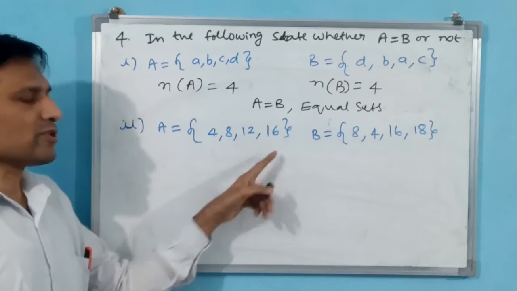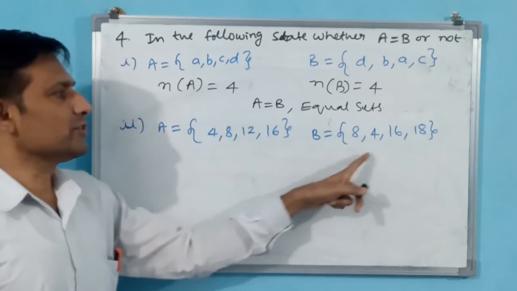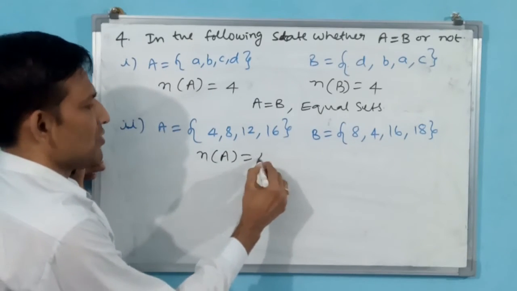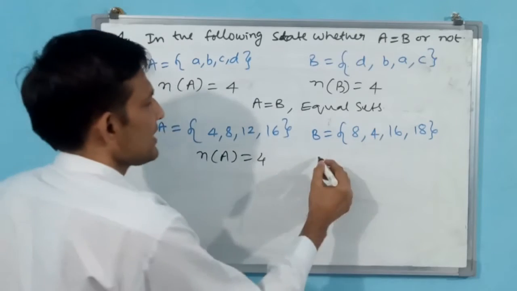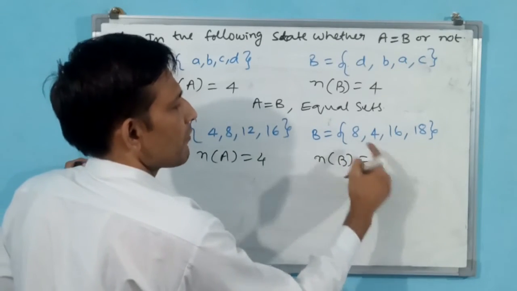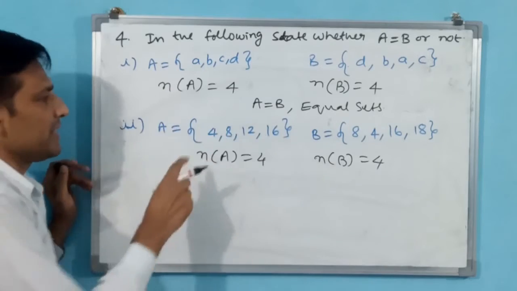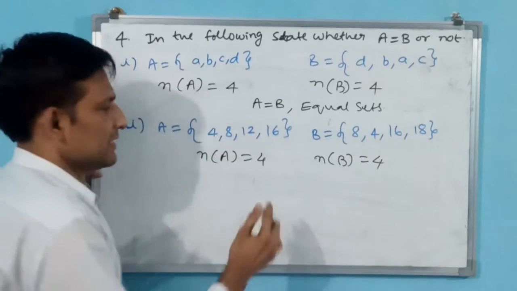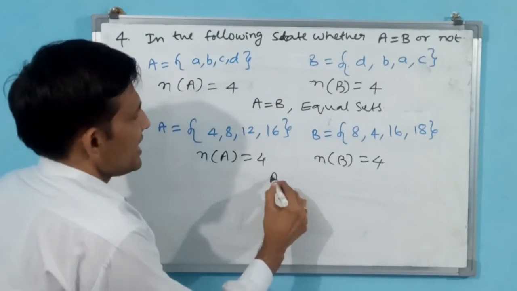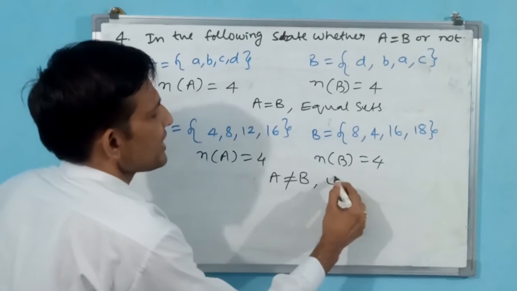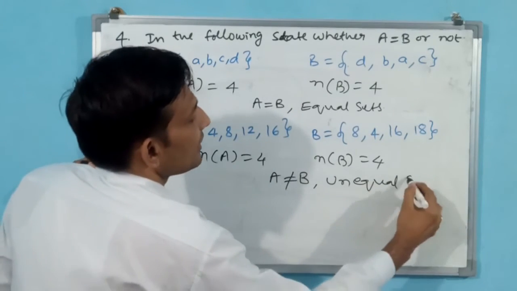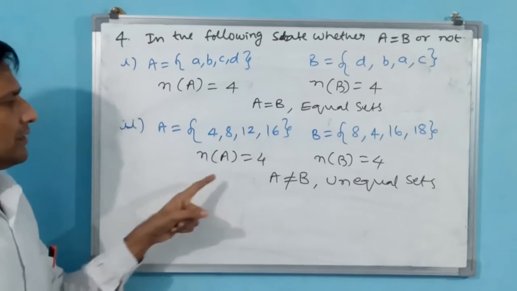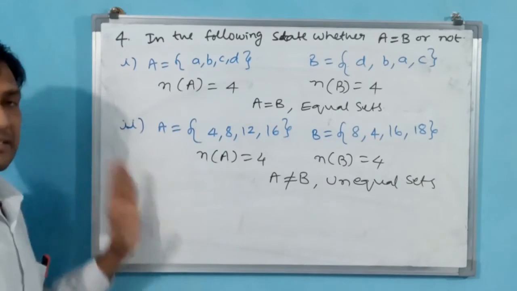A is equal to 4, 8, 12, 16. B is equal to 8, 4, 16, 18. Normally here n(A) is equal to 4, because 4 elements are there. n(B) is equal to 4, 4 elements are there. Then you have to go for each element. 4 is there, yes. 8 is there, yes. 12 is there? Not there. Then stop. You need not see further. A is not equal to B. Unequal sets. That's all. Like this you have to answer this question.